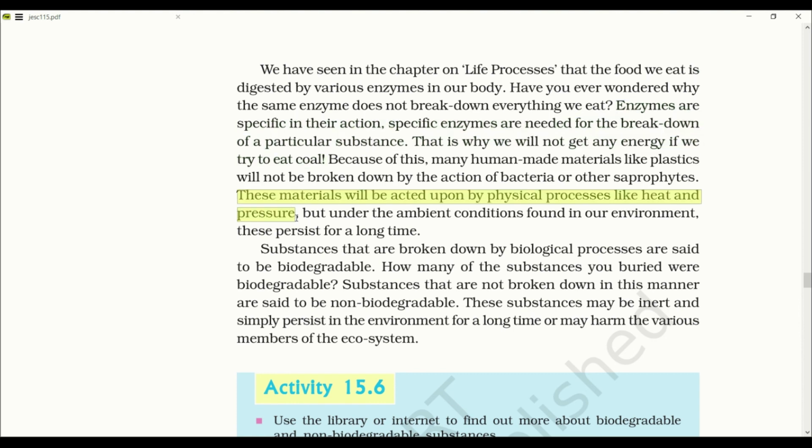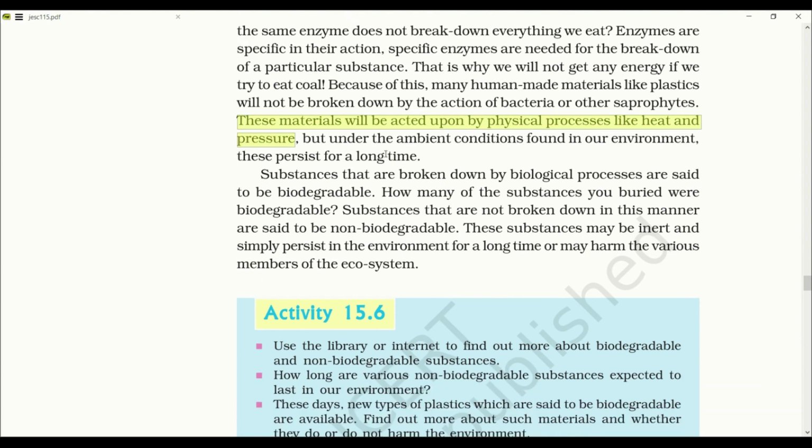So the non-biodegradable things like plastic cannot be broken down by any action of bacteria or other saprophytes, but they have to be broken down by physical processes, heat and pressure. Substances that are broken down by biological processes are said to be biodegradable. Substances that are not broken down in this manner are said to be non-biodegradable.